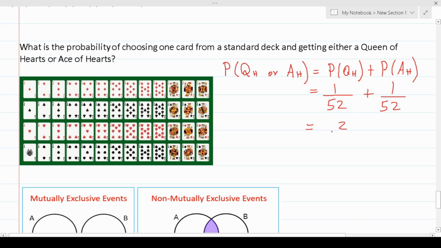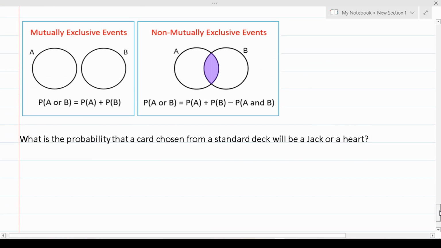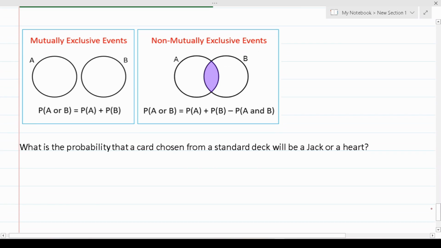So this becomes 2 over 52. In other words, the odds of picking a Queen of Hearts or an Ace of Hearts is 2 over 52. If you wanted to figure out what this was in terms of a percent, you can do 2 divided by 52.